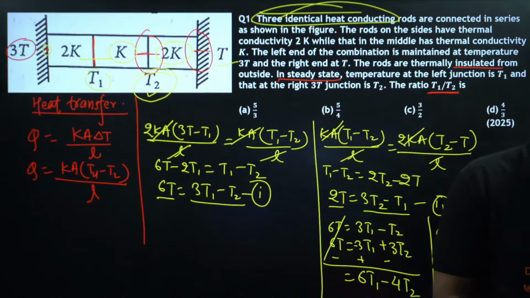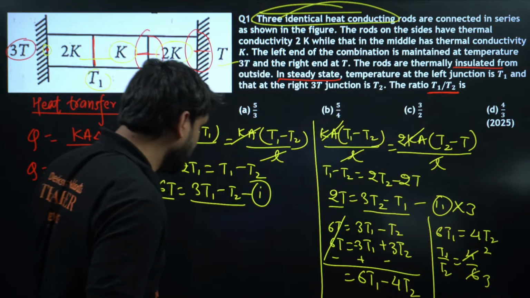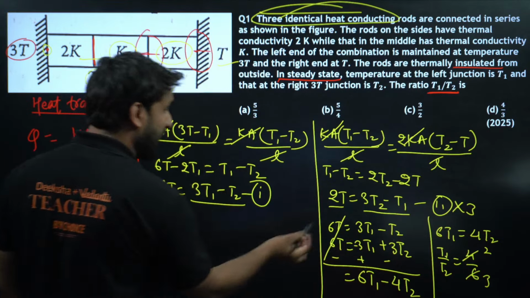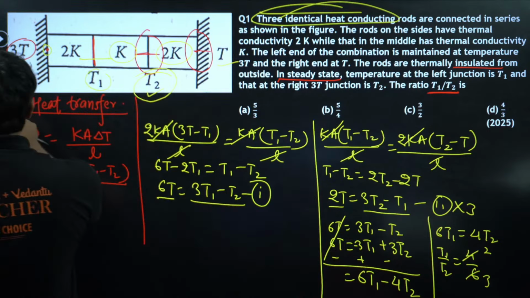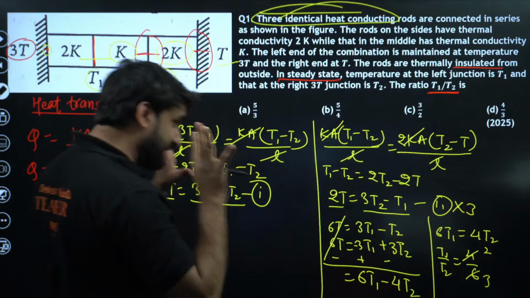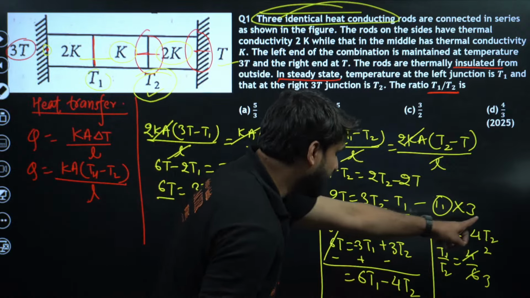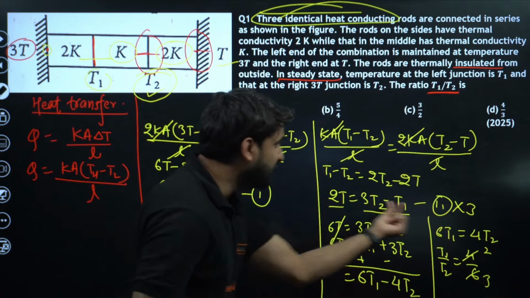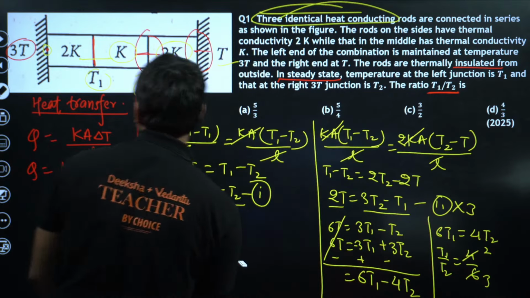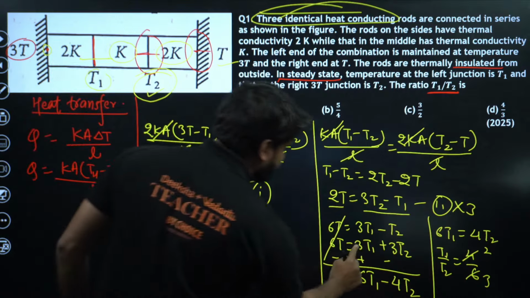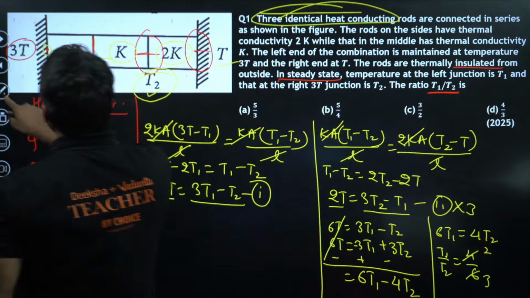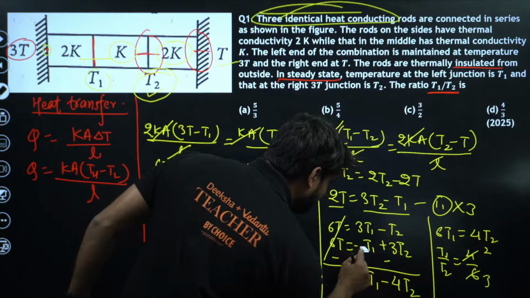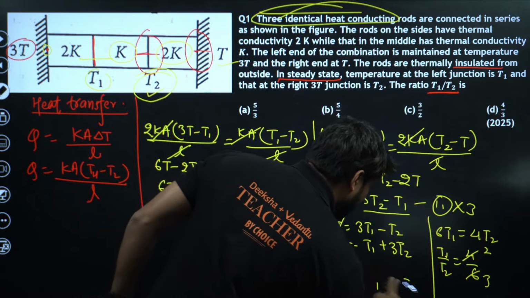Sir, 9T2 in the second equation. I think, yeah, 9T2 in the second equation, exactly. That was the silly mistake here. So see, one silly mistake can lead to deduction in marks. You are correct. We are multiplying with 3 here. So 3T we are writing correct, but here, 3 3s are 9. And we have written here, wow, my God. So just because of one mathematical mistake, marks may be deducted there. So I think yes, correct. So this was the mistake here.